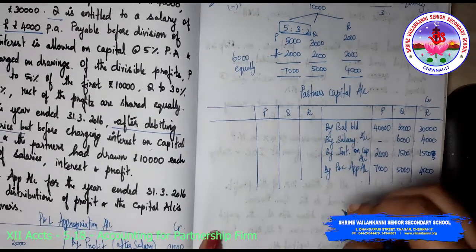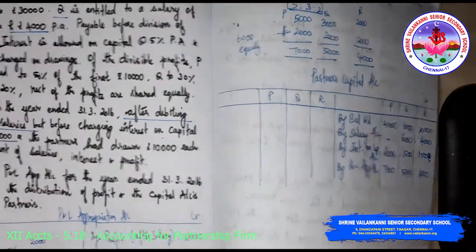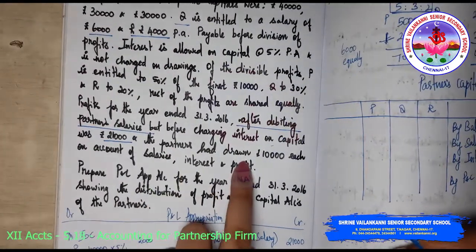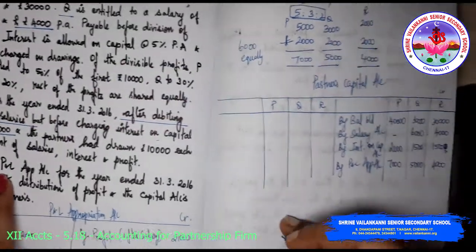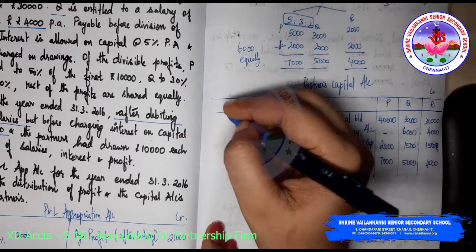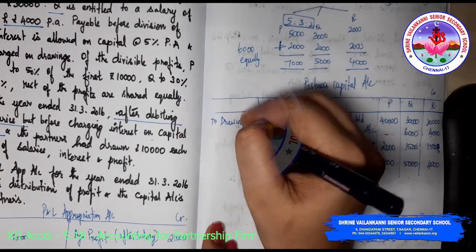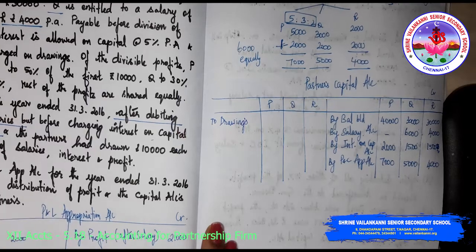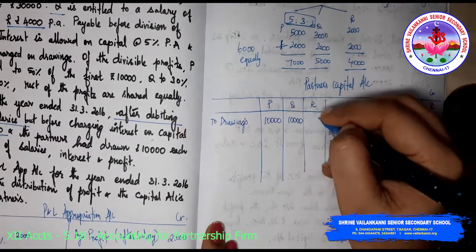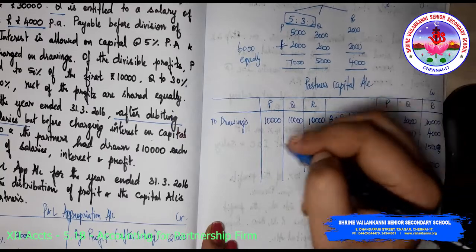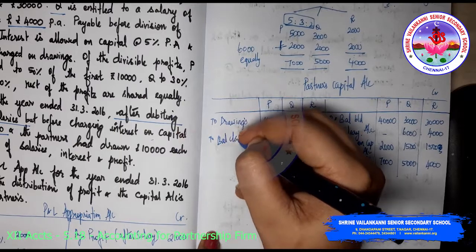So this is the entry. Then you have drawings also in the question. The partners had drawn 10,000 each on account of salary, interest and profit. So drawings are 10,000 each. Then to balance carried down.